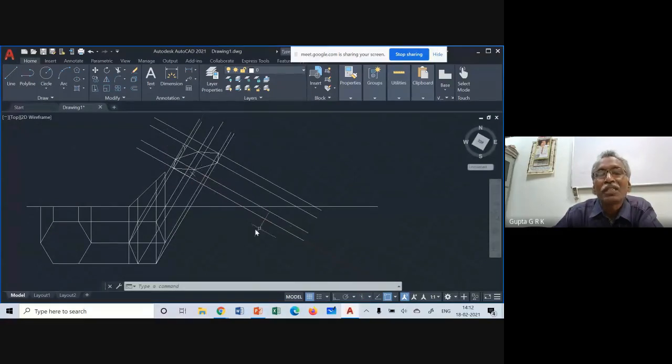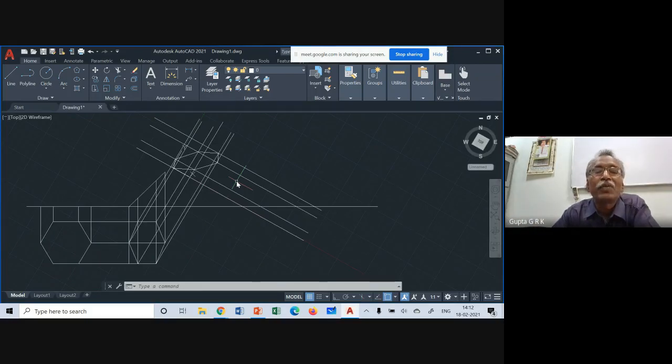Then I have to choose the offset command. Whatever distance I have to transfer, you have to click on these 2 points. First click on offset, then give this distance, and then click on the auxiliary x-axis, and then click just above that. So a parallel line automatically will come there. Like that, whatever distances I have to transfer, I have to get the parallel lines here.